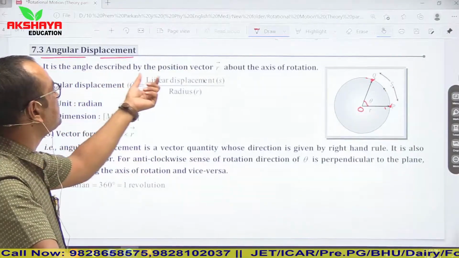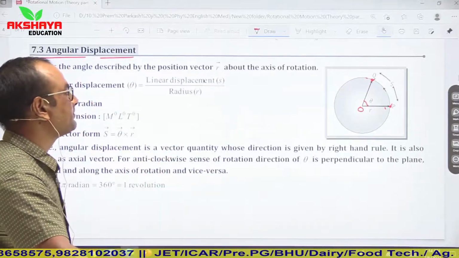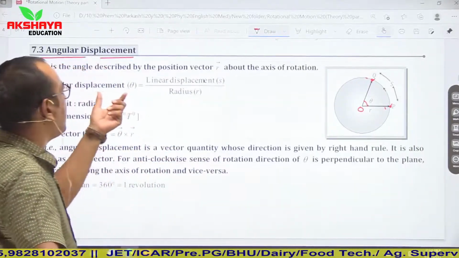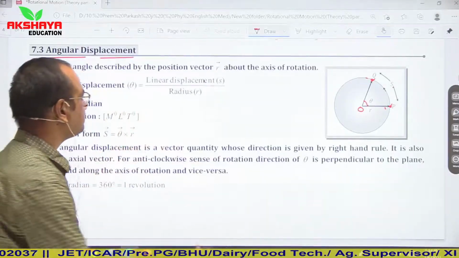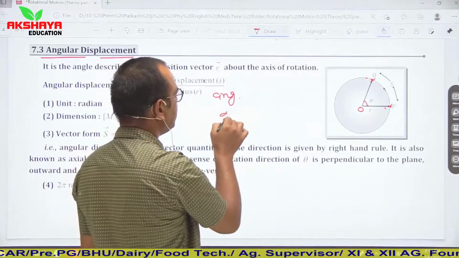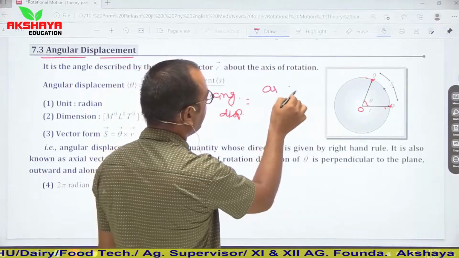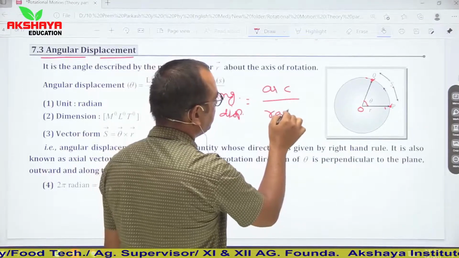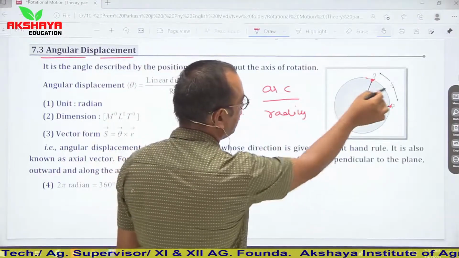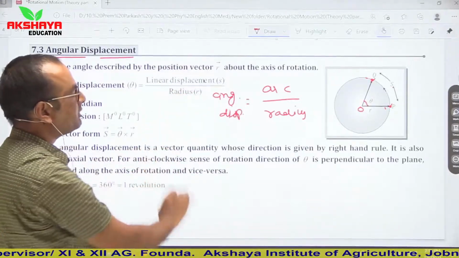as the angle described by the position vector about the axis of rotation. Angle, or angular displacement, is equal to arc upon radius is our formula. Here arc is S and radius is R, so directly we can say linear displacement upon radius.